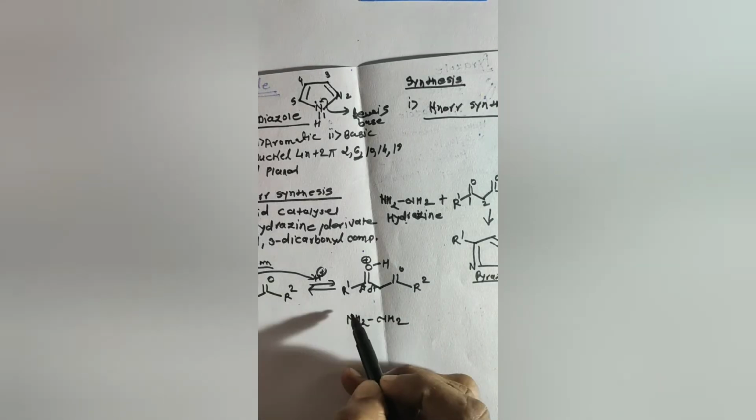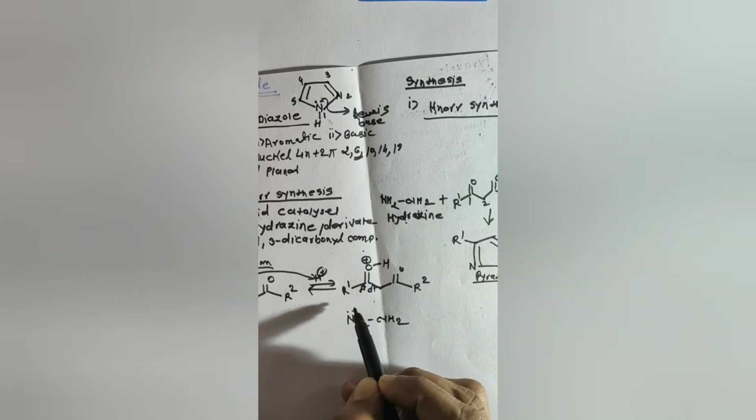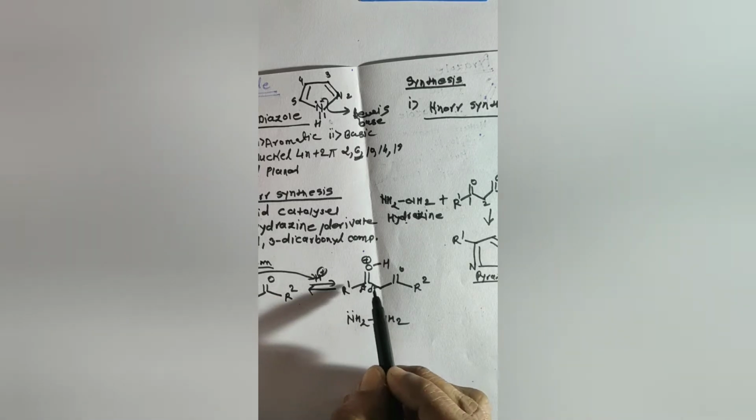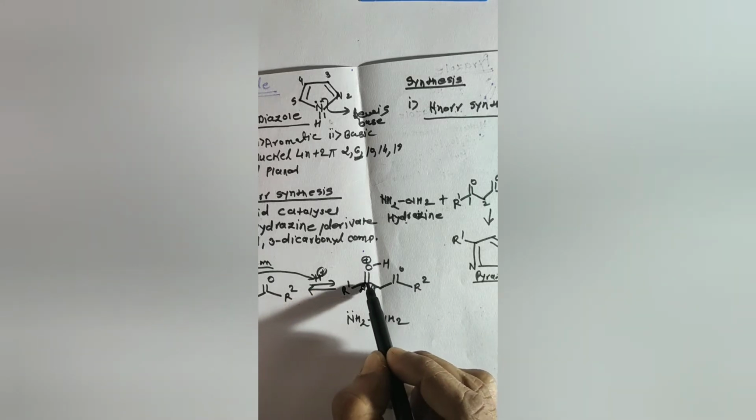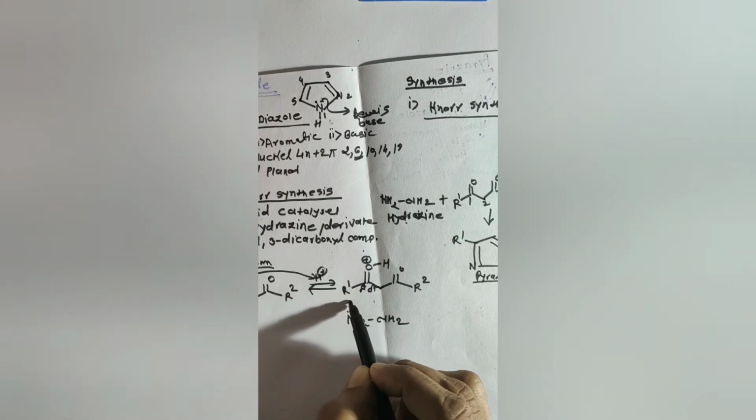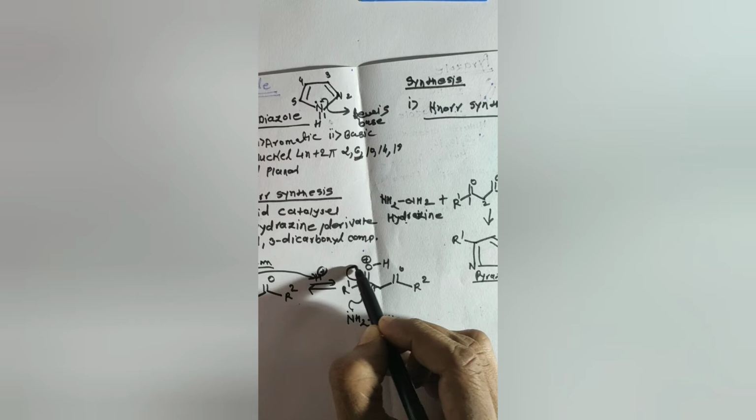This is hydrazine. The nitrogen of the hydrazine has a lone pair, and it will act as a nucleophile and attack the electrophilic center of the compound. So this carbon is the electrophilic carbon, and this lone pair will attack this carbon as a nucleophile, and this bond will shift over the oxygen. And we are getting R1, single bond H, double bond, here is the R2, here is the H, and NH2.